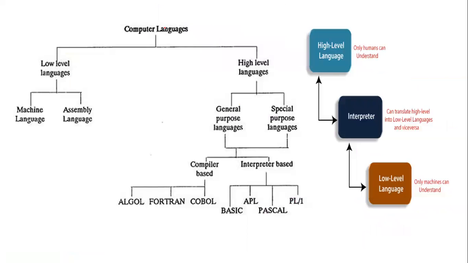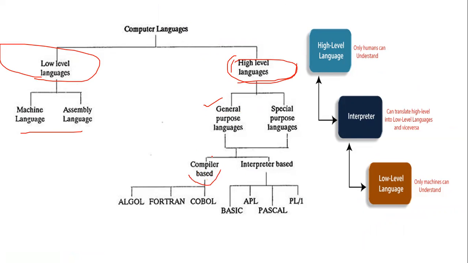The next important topic we have is computer languages. We have low-level languages and high-level languages. Under low-level, we have machine and assembly language, whereas under high-level languages, we have general and special. In general, we have compiler and interpreter. Compiler languages are ALGOL, FORTRAN, COBOL, and interpreter languages are BASIC, APL, Pascal.